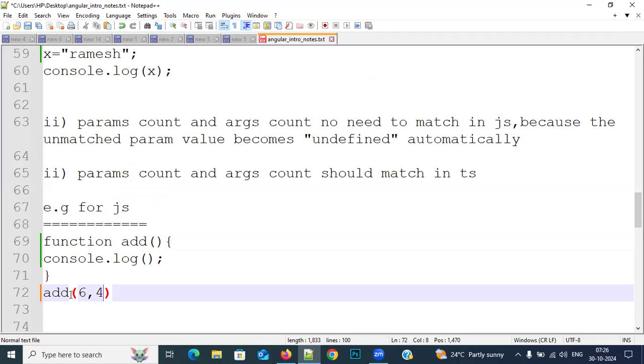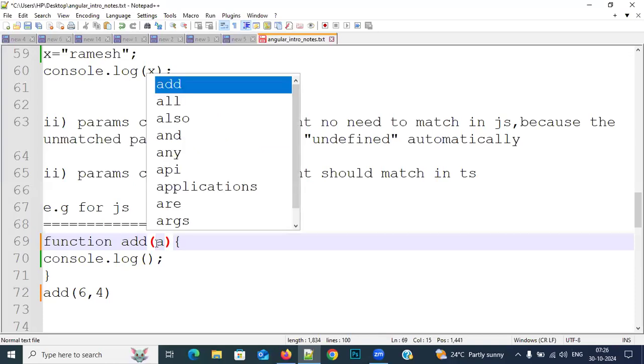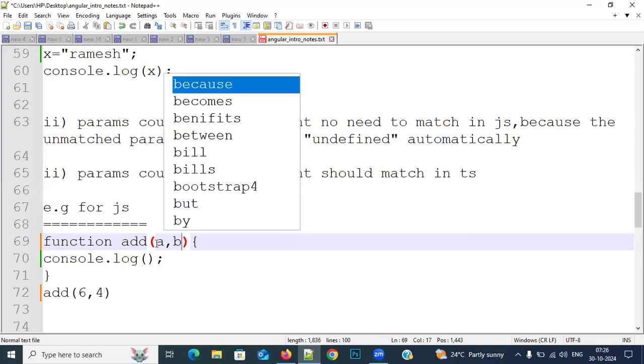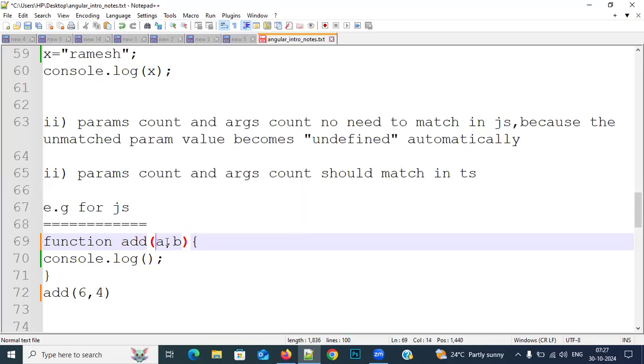Those arguments will go to that function. Since they are going directly to this function, we need to hold them. How do we hold these arguments? By using parameters. Parameters are nothing but argument holders, A comma B. Why? Because here you are sending 2 arguments, that's why we need to specify 2 parameters.